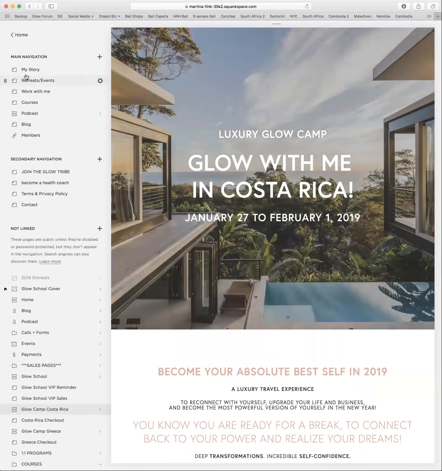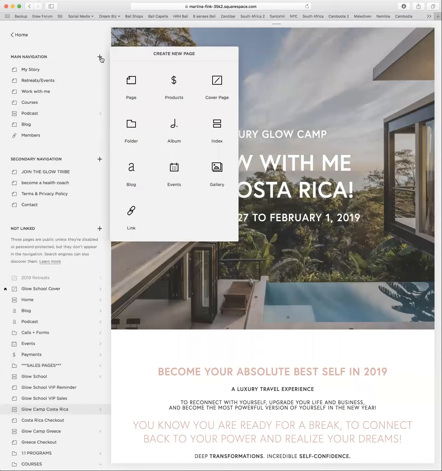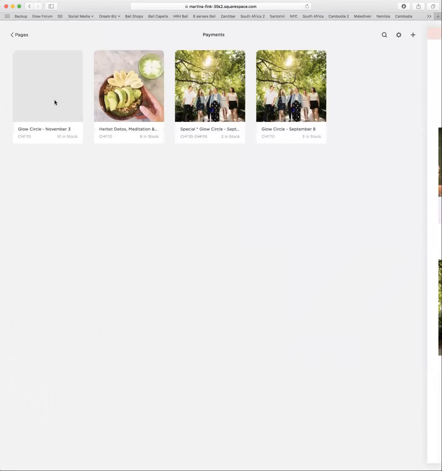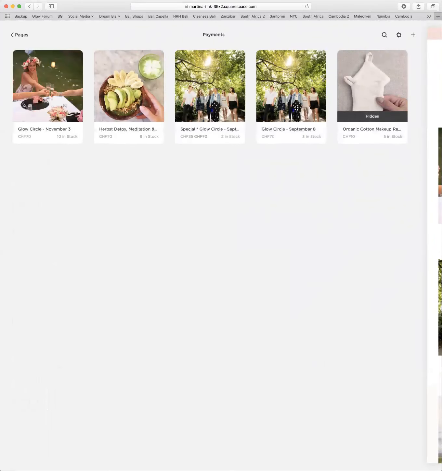All right, so yeah, if you ever want to create a new page, you can click on the plus. So there is a normal page, which is what the sign looks like. So that's just a page where you can add text, you can add graphics, et cetera. If you want to create a product page, that's where you will actually create your workshops. For example, I have a product page for my meditation classes. So these are my upcoming workshops, and I just create a new product for each workshop, and I tell how many spots there are, what the price is, etc.